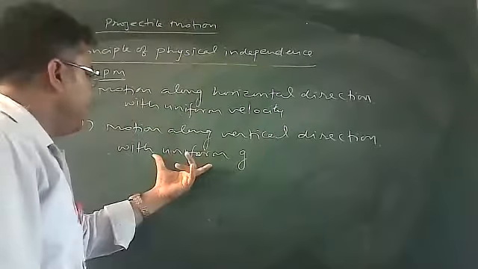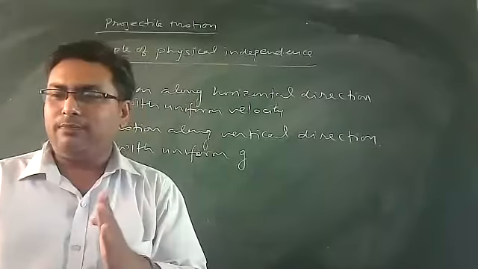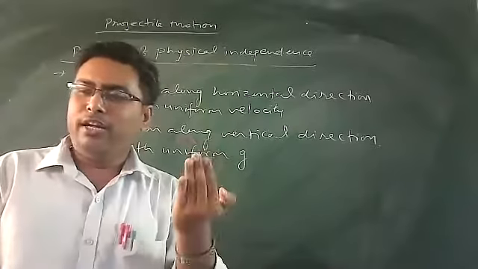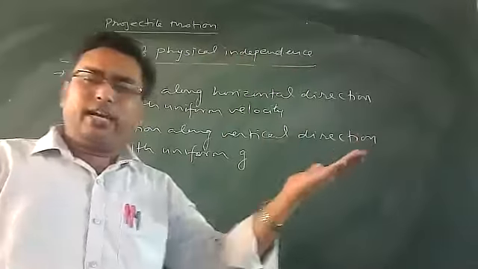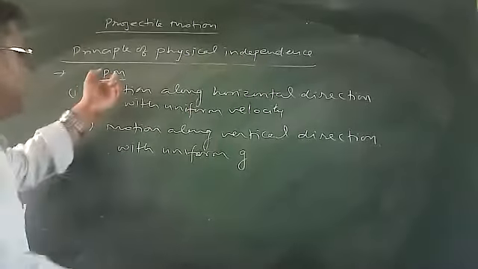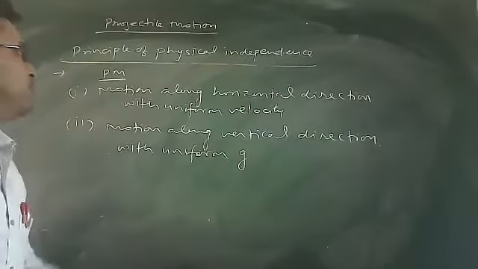Make sure the vertical motion velocity does not remain constant. Velocity is continuously changing. It starts from the maximum value, reaches 0, then again starts to increase. We will discuss the whole projectile motion in this situation.